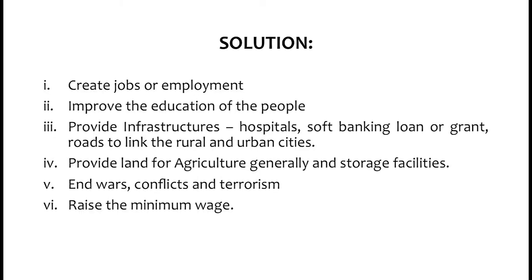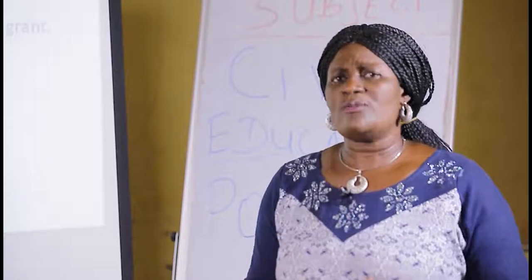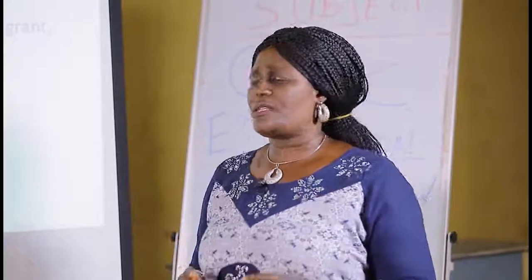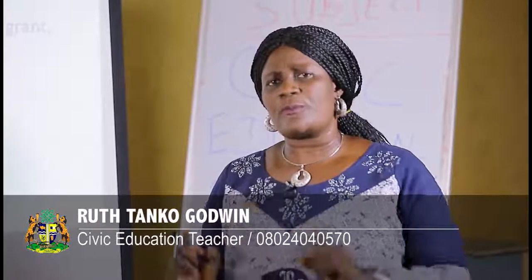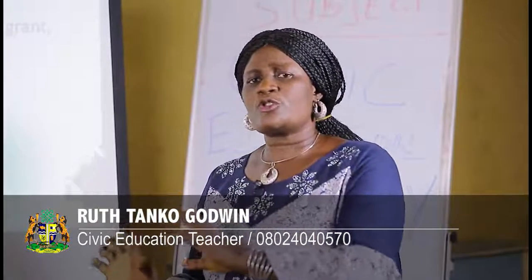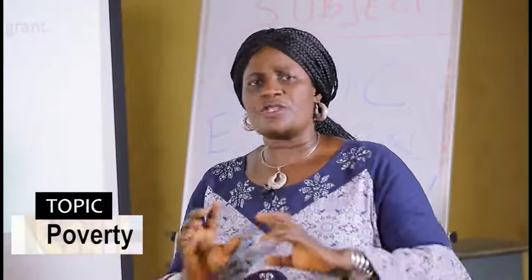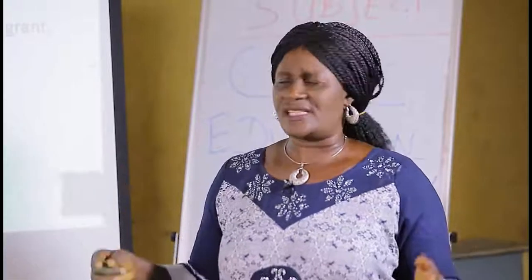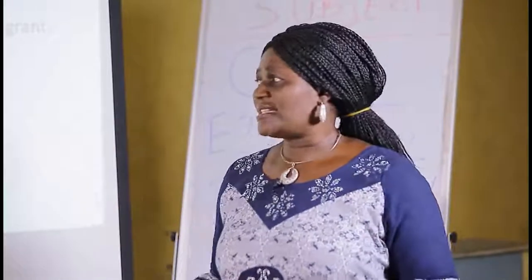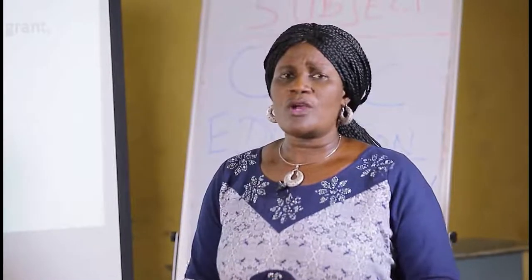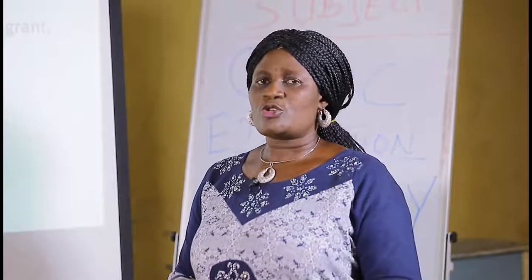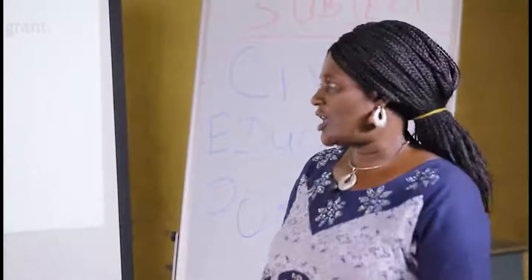Another solution is to end wars, conflict, and terrorism. The government of the day will try by all means to do away with whatever will bring conflict in the society, whatever will bring war in the society, whatever will make some part of the society not to be satisfied and deem themselves to be terrorists. They should make sure that there is equality in the society. When that is achieved, you find out that conflict, terrorism, and war will not be there, and that will bring about peace and, together with it, they will join hands to drive away poverty.